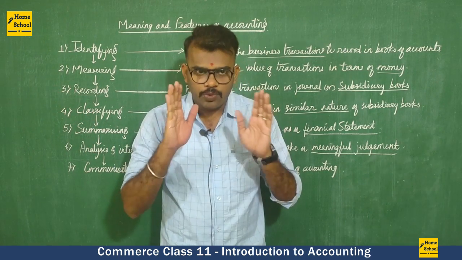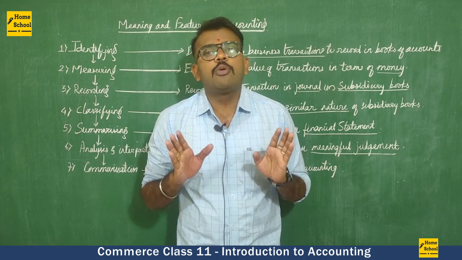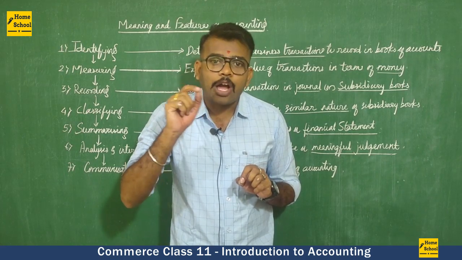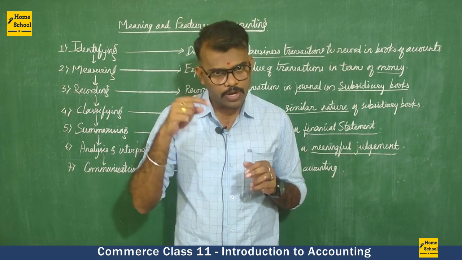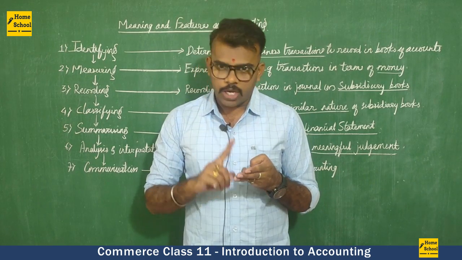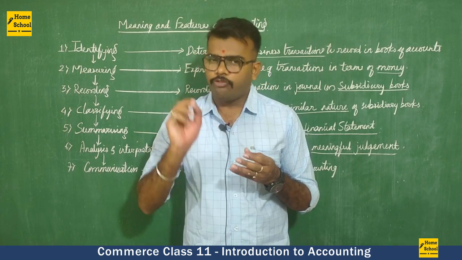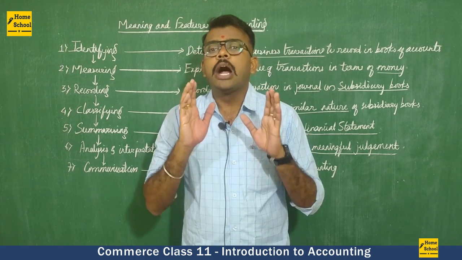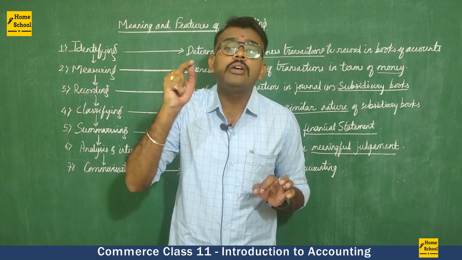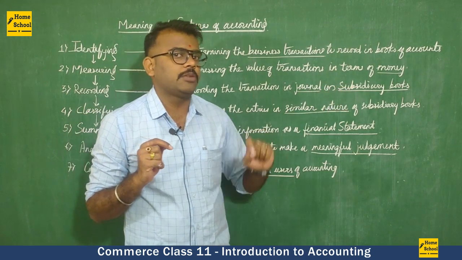But as of now, you just understand journal means it is an original book of accounts where all the business transactions are recorded. If you buy the goods, we are going to record. If you sell the goods, we are going to record. If you receive the money, we are going to record. If you pay the money, we are going to record. Every business transaction has to be recorded. So where will we record? In the journal book.